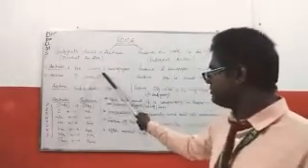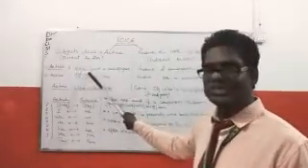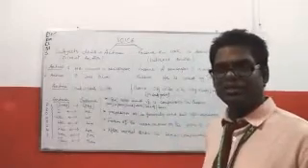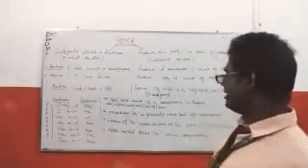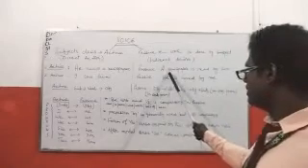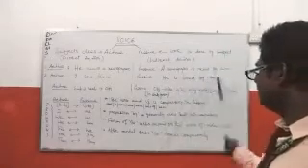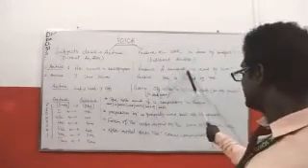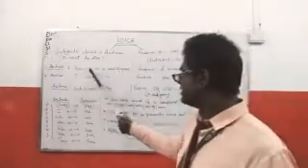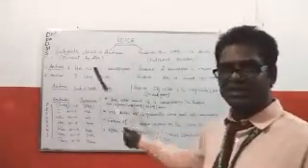Here if we want to say this sentence in another way, when the meaning will be the same, you can write it in this manner: A newspaper is read by him. A newspaper is read by him, and he reads a newspaper. Both have the same meaning.